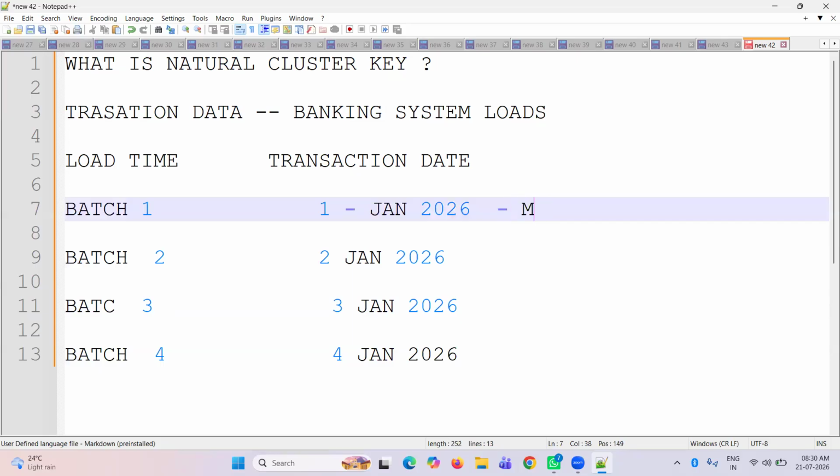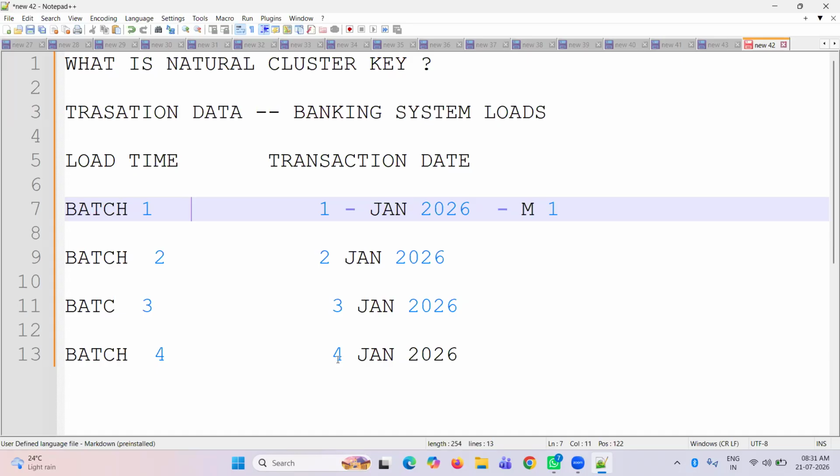Call it M1. Why is it getting like that? Because the data arrives in date order, right? First January, we receive batch one, second January this, third January and fourth January. So we are receiving data on different dates. So the data arrives in date order, and each micro partition contains a narrow range of dates. Queries filtering by date can skip most partitions. Reclustering is not needed; it gives excellent performance.